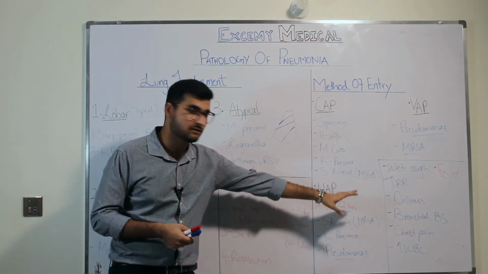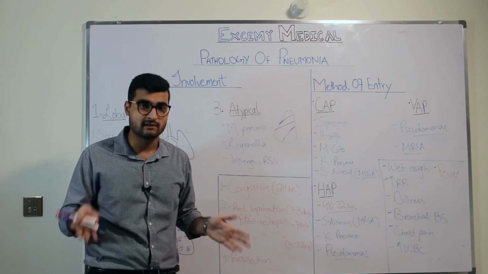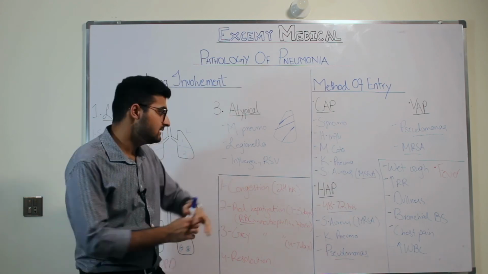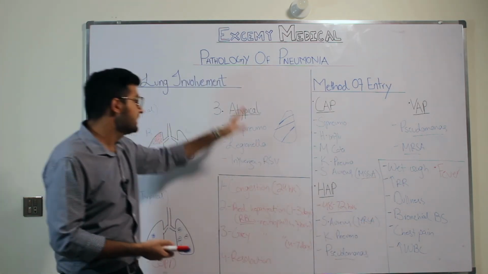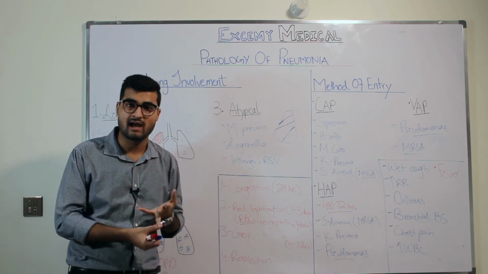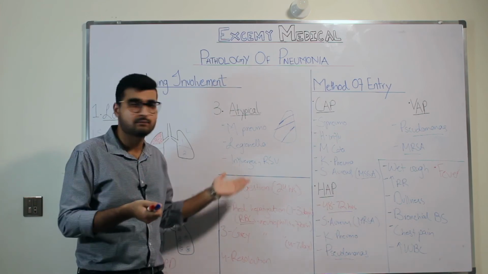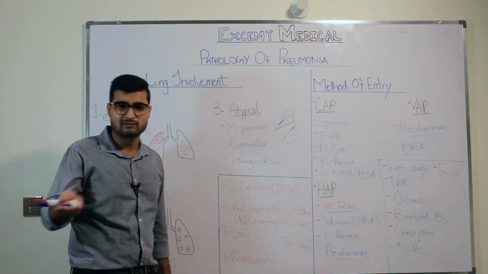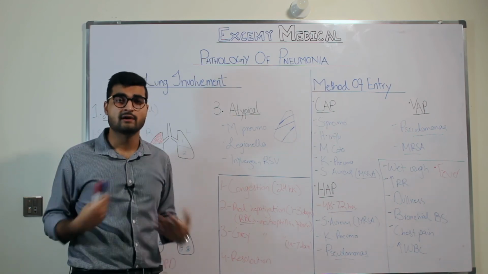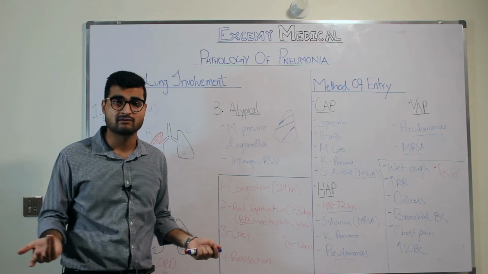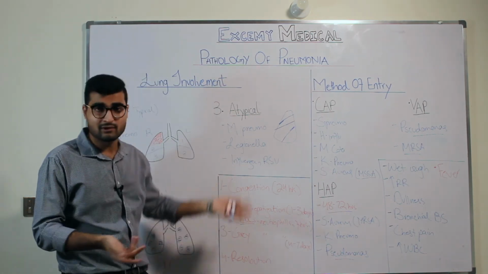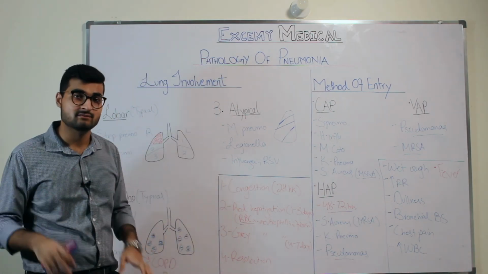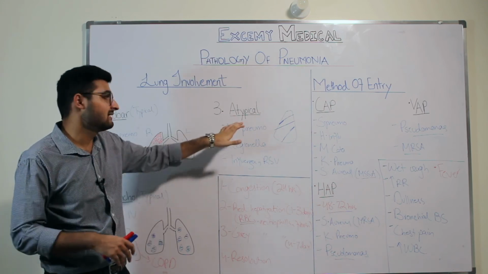They might not have any consolidation. So you might not have dullness to percussion. The patient might tell you they feel lethargic, fatigue, muscle pain, headache. I mean, you don't have muscle pain, headache, or lethargy over here. But in atypical pneumonia, you have no fever, dry cough, lethargy, headache, fatigue. The patient might come to you with abdominal pain. I mean, abdominal pain, yeah, that is vague. So atypical pneumonia, and you also might see hyponatremia in such patients. When you order the laboratory test, you might see hyponatremia. I mean, hyponatremia, it's vague, right? Given we're talking about pneumonia and we're not talking about kidneys here or any kind of dehydration. But since you get all these vague symptoms, we made a classification separately, that is atypical pneumonia.